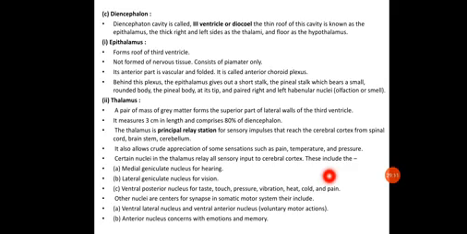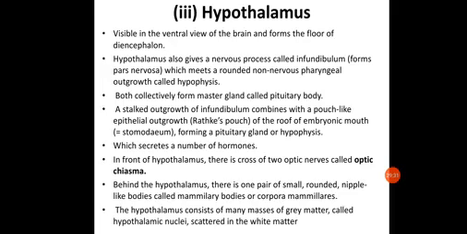Other nuclei are the centers for synapses in the somatic motor system. They include the ventral lateral nucleus and ventral anterior nucleus, which are responsible for voluntary motor actions, while the anterior nucleus is concerned with emotions and memory. So thalamus has a lot of nuclei responsible for relaying sensory neurons to different parts. Next is the hypothalamus.